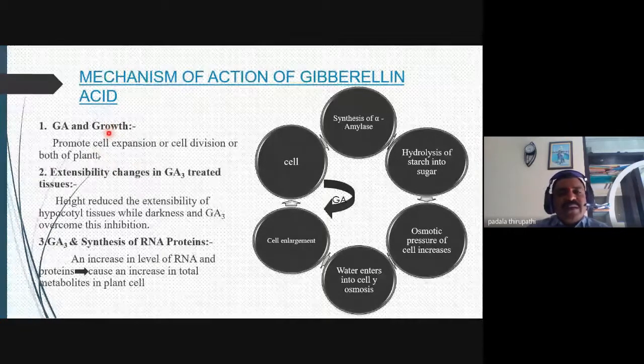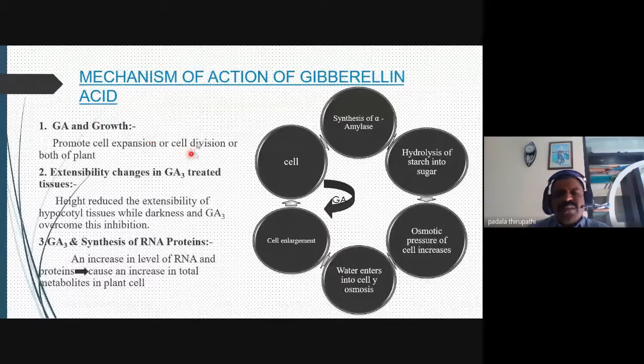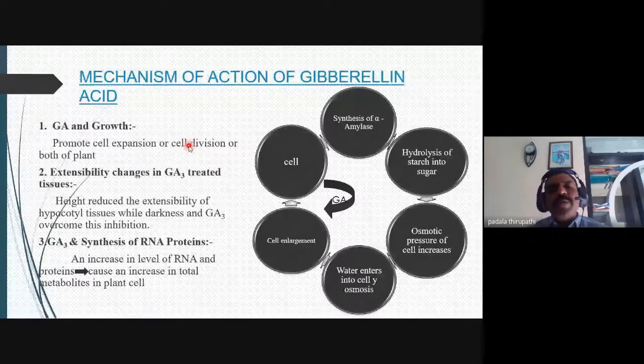And the second important function is cell division. In all cell divisions, gibberellic acid is the most important phytohormone. Whenever cell division is necessary, gibberellic acid actively participates.